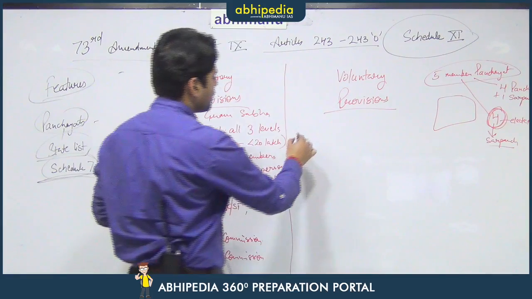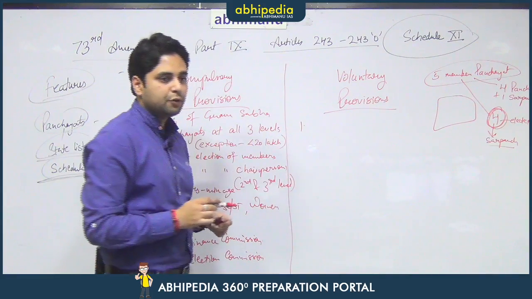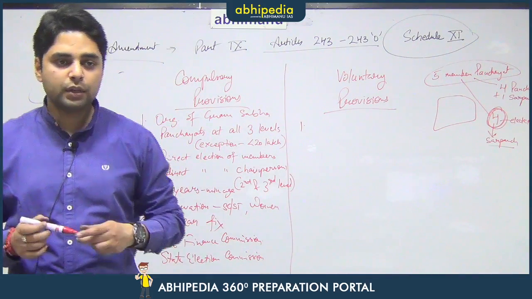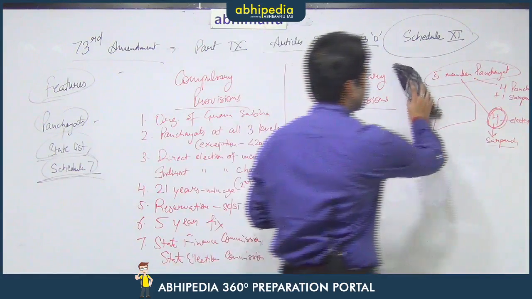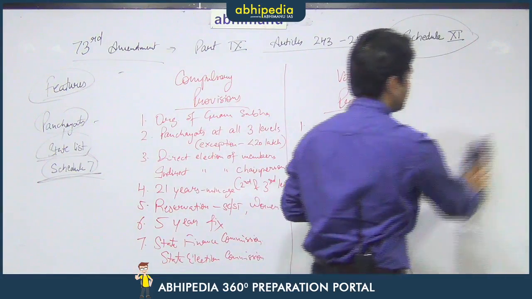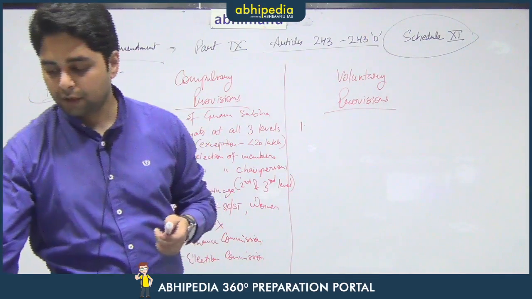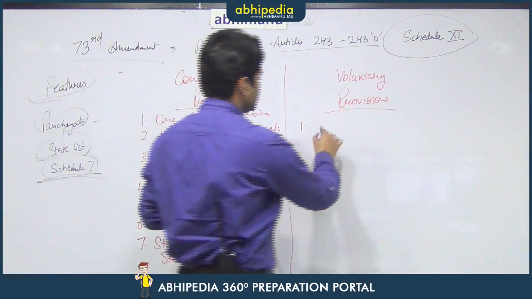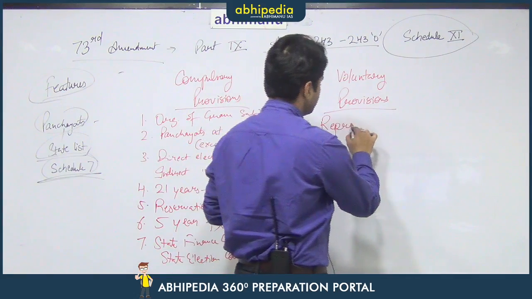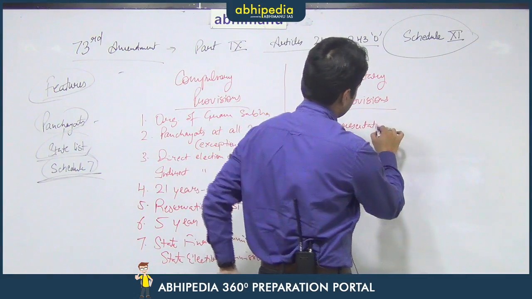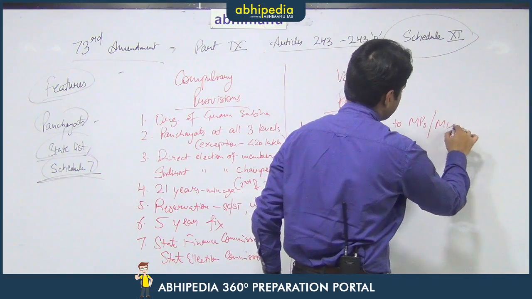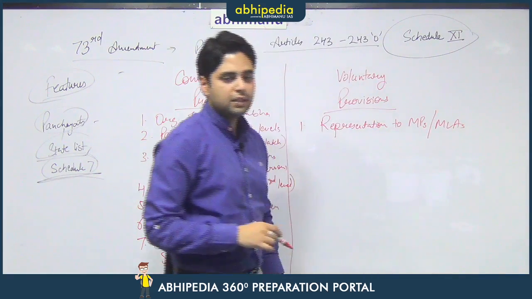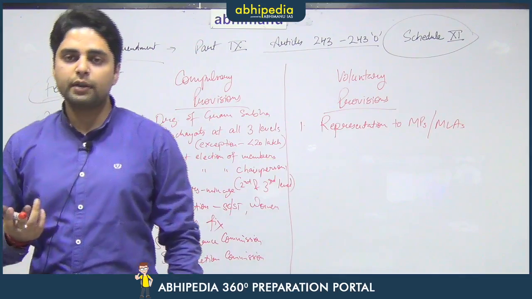Now, there are certain voluntary provisions which have been left to the states. If they want to do that, they can do that. If they do not want to do that, even that is fine. So, these are voluntary provisions. The first provision is, if the state wants to give representation to members of parliament or to the members of legislative assembly in any of these three bodies, then they can do so at their discretion.